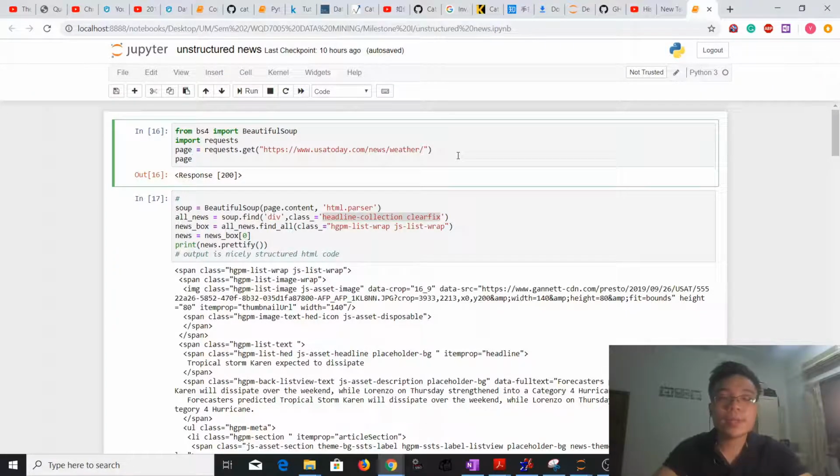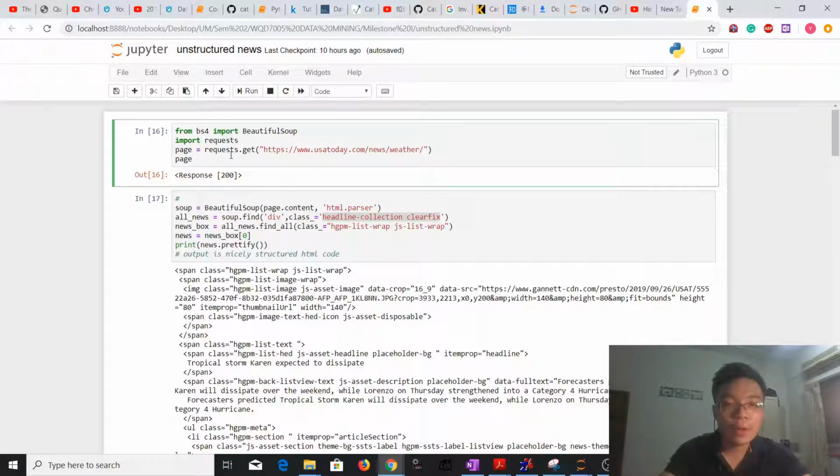So next I'll be presenting the Python code to crawl the unstructured data from our weather website. First of all, we have to import Beautiful Soup from bs4, and then we will have to import the requests library, and we'll be using the get function of requests to obtain the page content of the weather website we are going to use, which is USA Today.